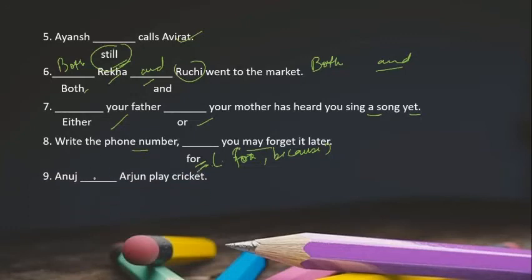It's a simple one. Anuj, Arjun play cricket. So we are joining it. The simple sentence is talking about these two people, they play cricket. So and is the right option. Now should we order soup dash salad with dinner? So the option is asking us, so you can put or.